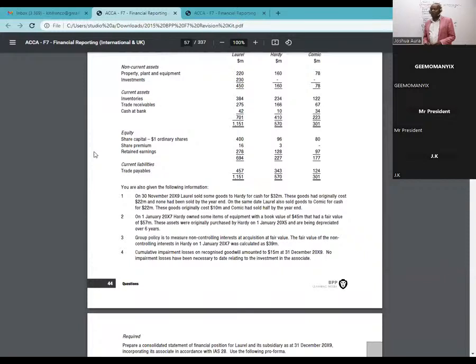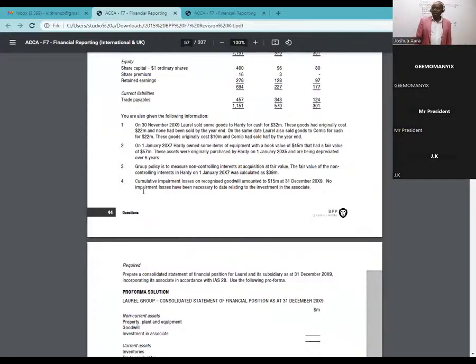Then now we think about any adjustments that are needed. So we start straight away. Before you compute goodwill or whatever, just go to the notes to the accounts. So we start with number one. On 30th November 2019, Laurel sold some goods to Hadi for cash for 32 million. These goods had originally cost 20, so they've given us cost, they've given us sales revenue. Whenever I see cost of goods and I'm seeing revenue, then I should be able to compute profit.